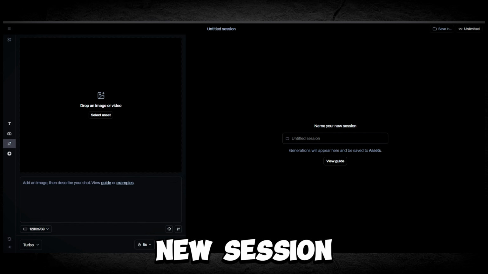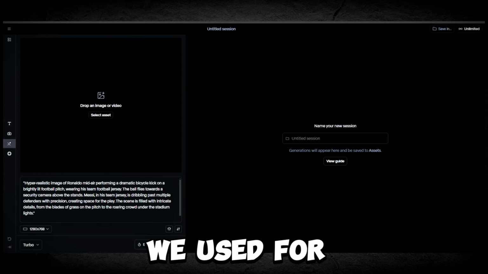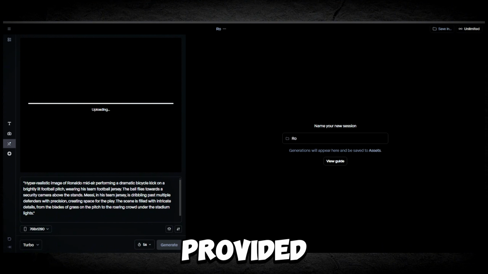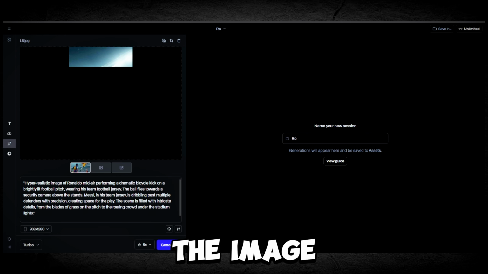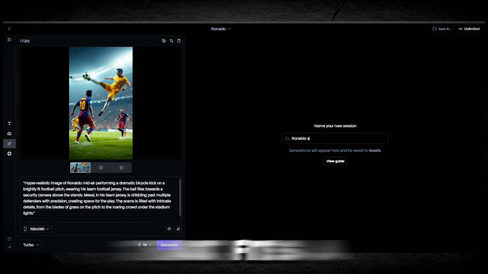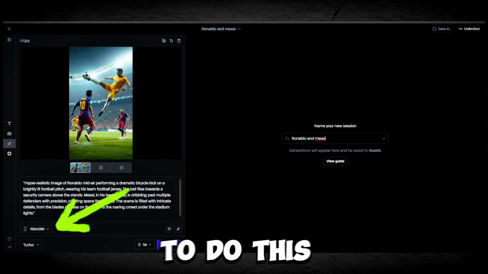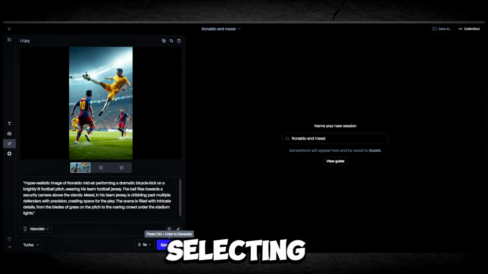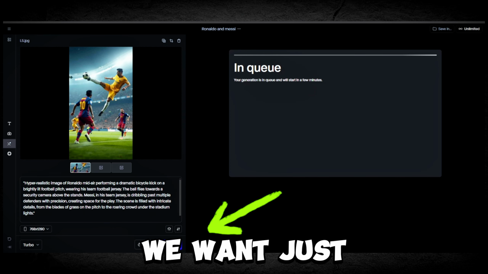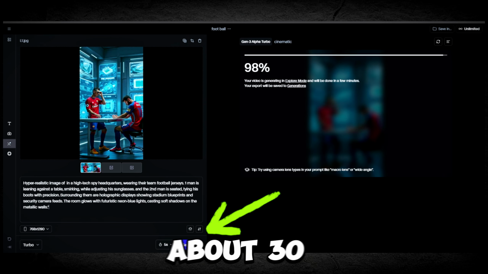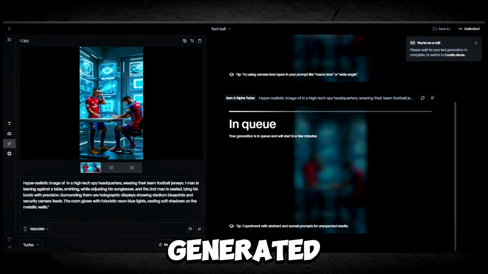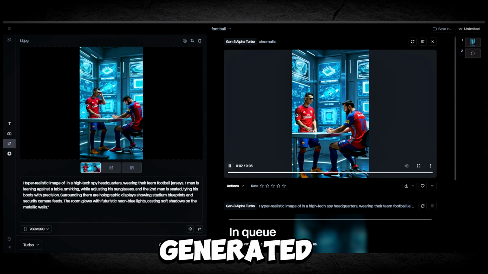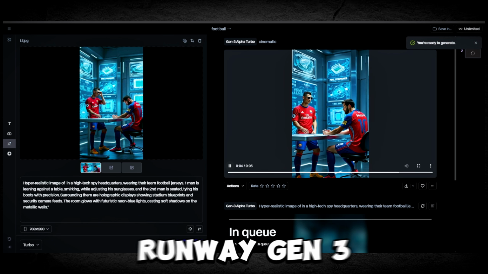First, go to Start New Session, then add the same prompt we used for the image. Upload the image that matches the prompt you provided. Make sure that before generating the video, you've selected a ratio that fits a phone screen. To do this, choose 768 x 1280. After selecting the proper settings for the animation we want, just click Generate, then wait about 30 seconds for the video to be generated. As you can see, the generation is almost perfect. The animation we generated looks just like Ronaldo and Messi using Runway Gen 3.